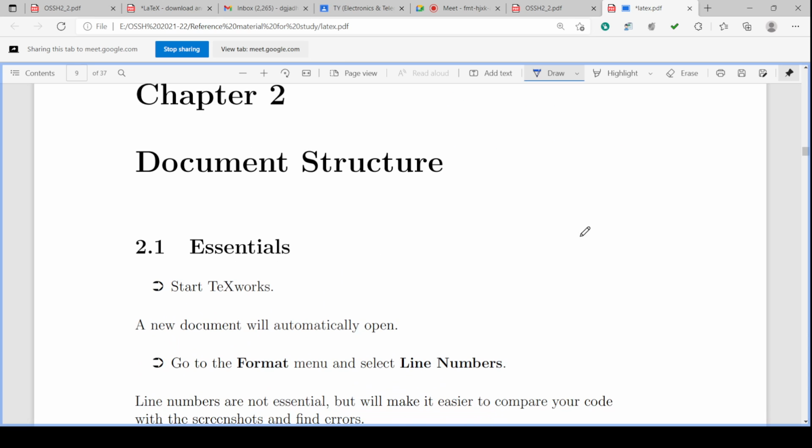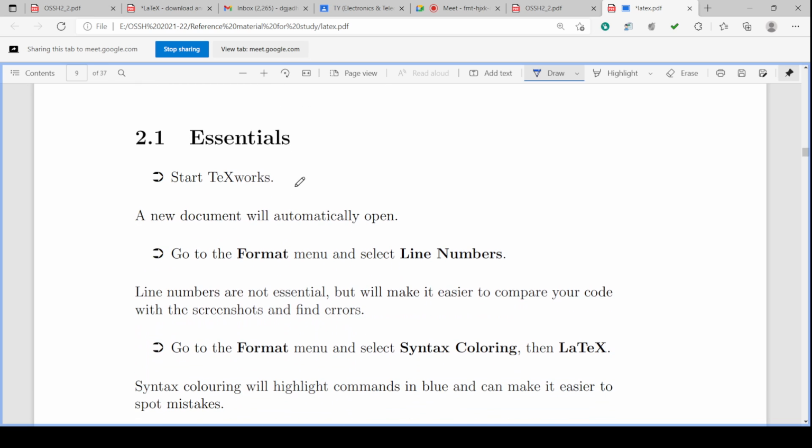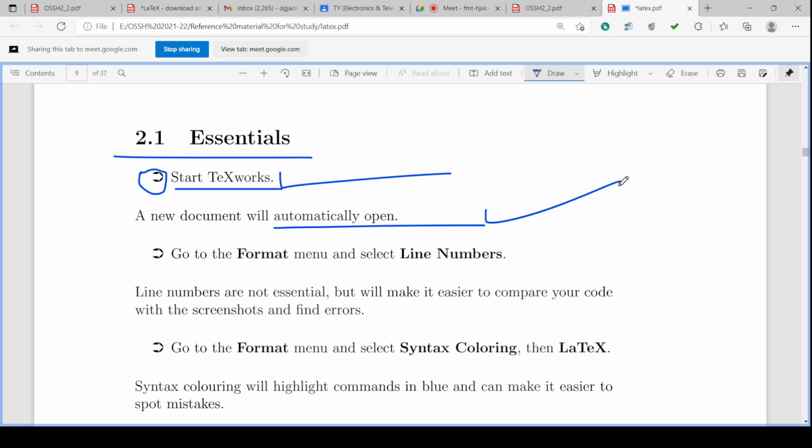So this is the document structure, chapter 2. So what are the essentials? Start TextWorks. To start TextWorks is the first action. So this arrow shows action, isn't it? What we have to do? Start TextWorks. So we have to double click and start TextWorks. A new document will automatically open, isn't it? A new document will be open.